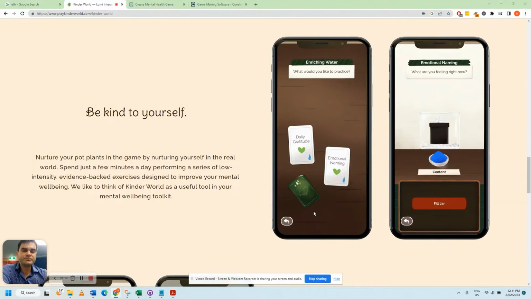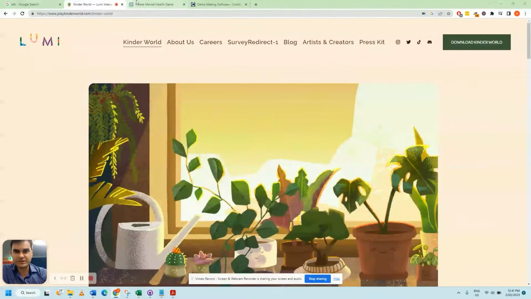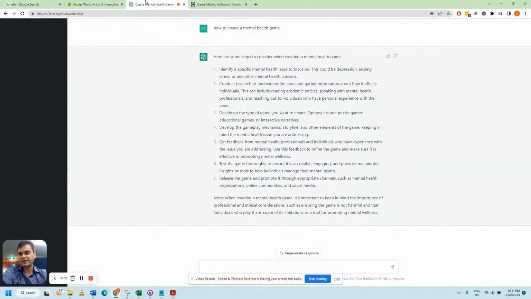Now, instead of trying to figure it out and research and read lots of books, there's a new technology that's been created called ChatGPT. And let's have a look at what ChatGPT says. So here are some steps to consider when creating a mental health game. And let's just be open here.